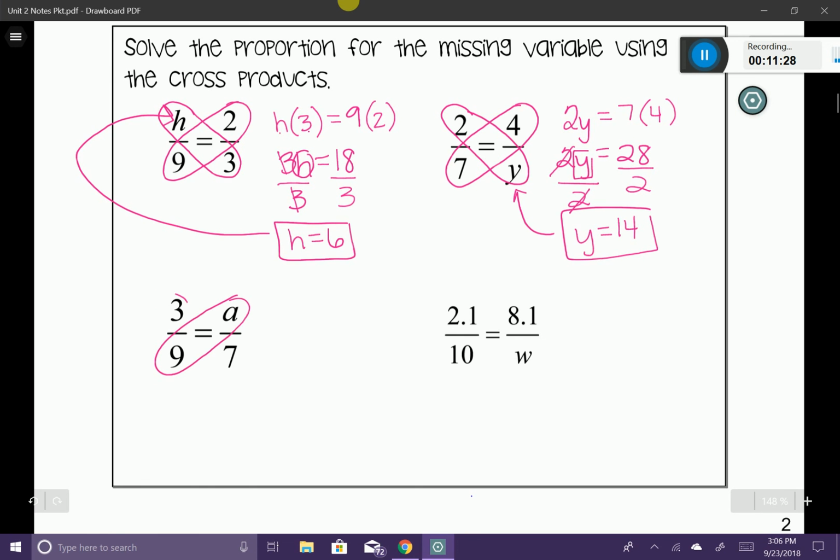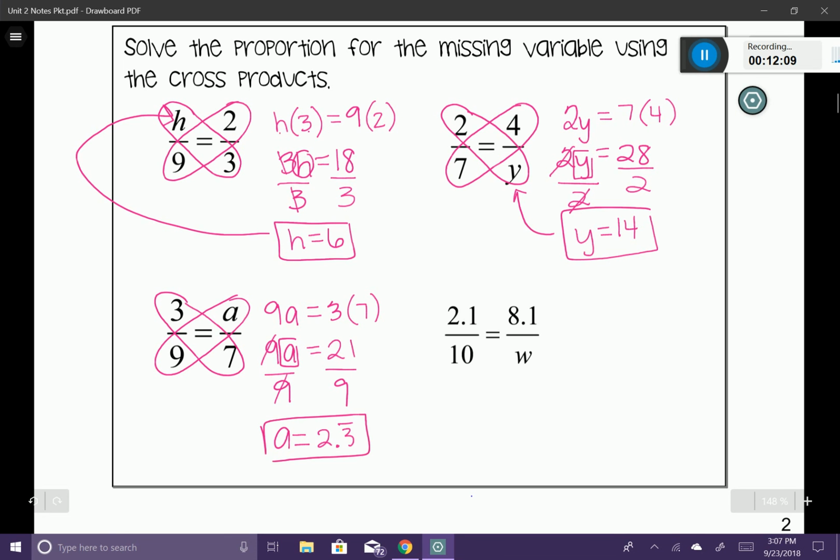I'm going to start by circling my cross products, and I'm going to start with my variable. So I'm going to say 9a, because isn't 9a 9 times a? It's the same thing as 9 times parentheses a. So 9a is equal to 3 times 7. So now I'm going to have 9a is equal to 21. And I'm going to do that same process here. I'm going to divide both sides by 9. And once I do that, my 9's are going to cancel out, and I'm going to get a is equal to 2.3 repeated. And there is my answer.